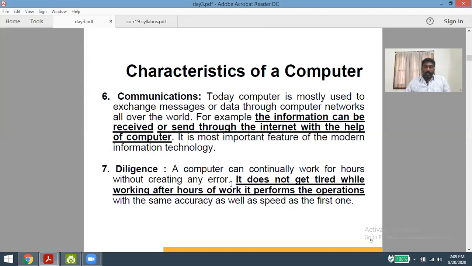The other advantage, let us call it communications. Today computers are mostly used for communication from one to another, and end-to-end communication can be made with the help of internet or intranet facilities. And coming to diligence, a computer can continuously work for hours without creating any error. This property is very advantageous for us. A computer working at the starting level will do the same task at the end level also, without any disturbances.